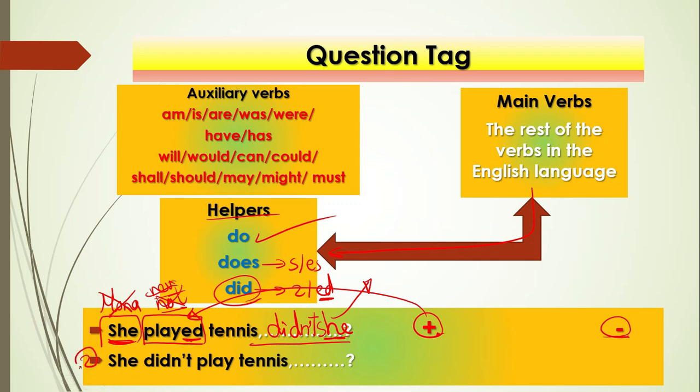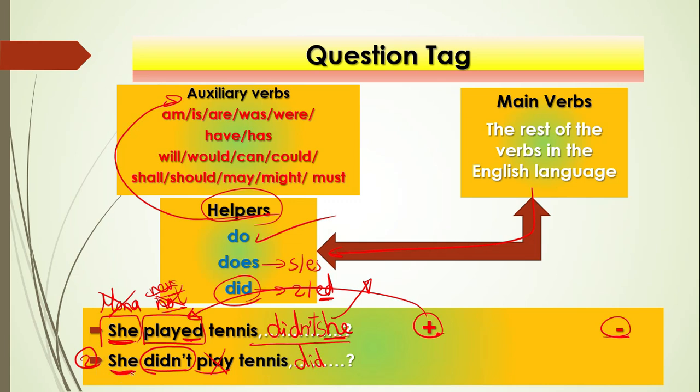Let's have example number 2: she didn't play tennis. What is the verb? We have two verbs here. Ignore the second verb and focus on the first verb, did. What kind of verb is it? It is one of the helpers, so we consider it an auxiliary verb and use it as it is.